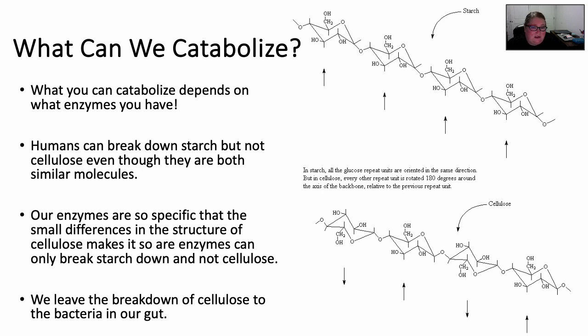Okay, so even though these two molecules are made of the same thing, because we flip one of those bonds upside down, it means that we can't break it down, we can't use it. So we're going to be dependent on the bacteria in our intestinal tract in order to do this for us. Things like celery, which are mostly water and cellulose, we don't get a lot of nutrition from them because we can't break them down. We have to depend on the bacteria in our guts to do so.